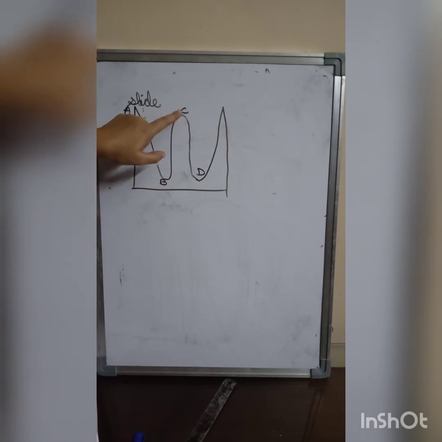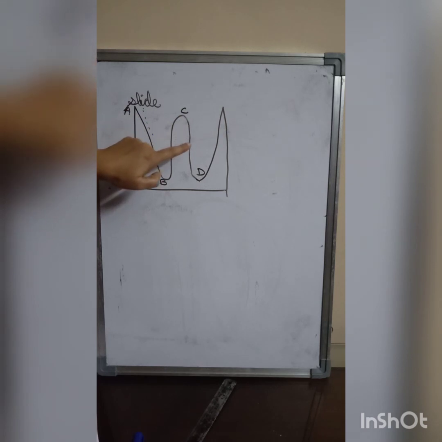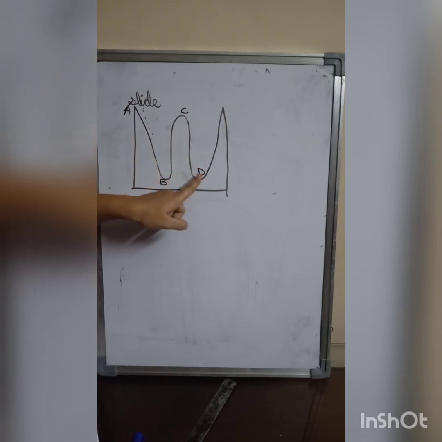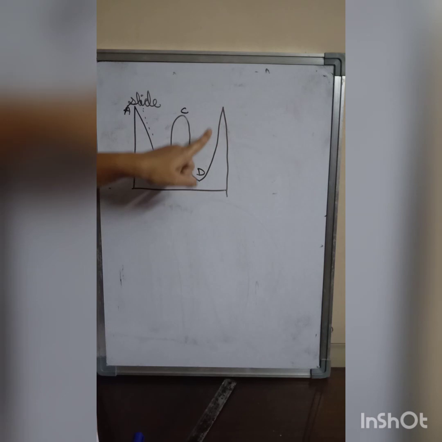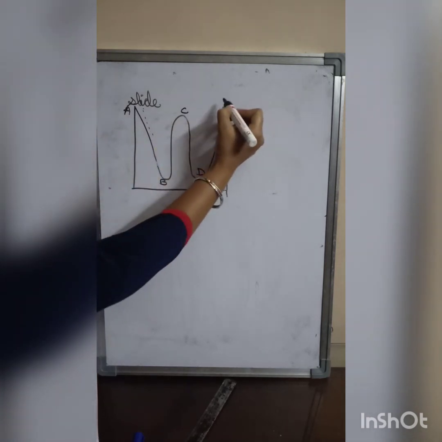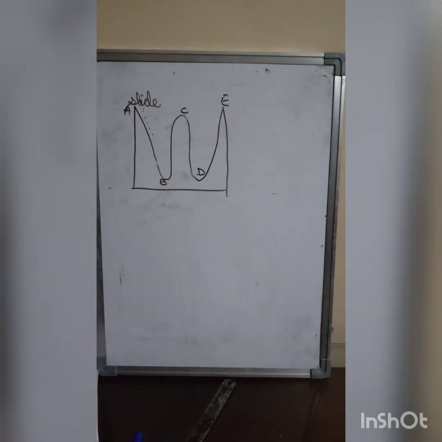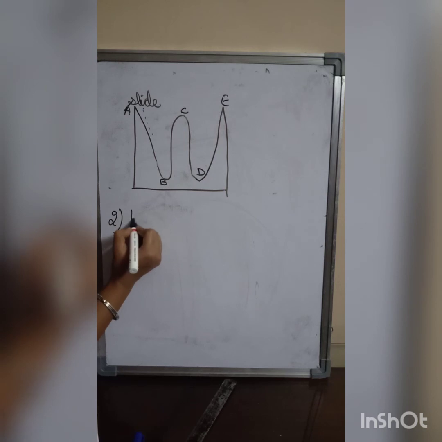It will have potential energy at this position. Again, when it is released, it changes into kinetic energy to pass position D, and then again it will rise to position E. Again at E, the slide has potential energy.